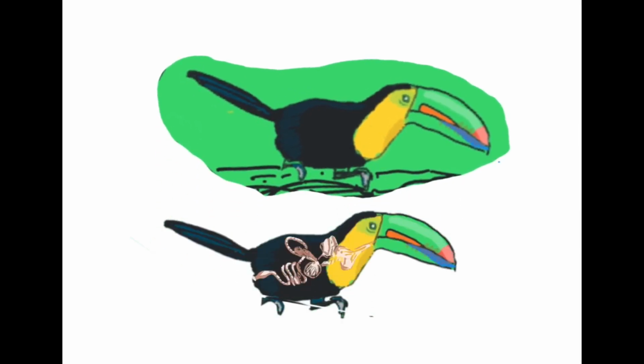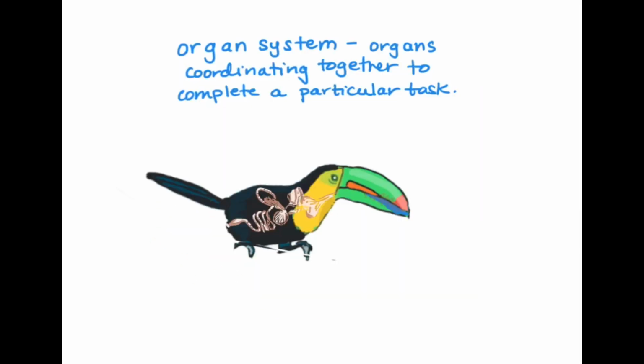The toucan is made of organ systems, or many organs that work together to do a particular task. The toucan's digestive system is made of a mouth, an esophagus, a stomach, a gizzard, and intestines to take food, break it down, get or absorb the useful parts, and then remove the useless parts.